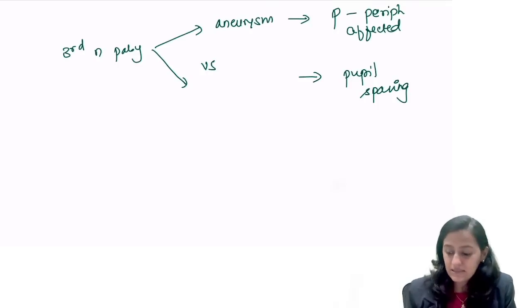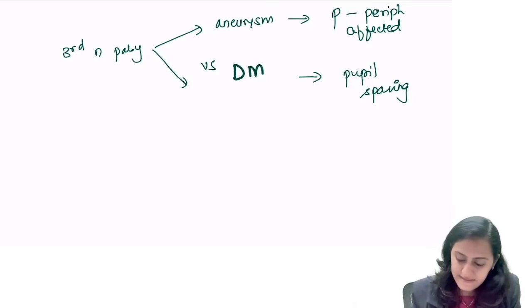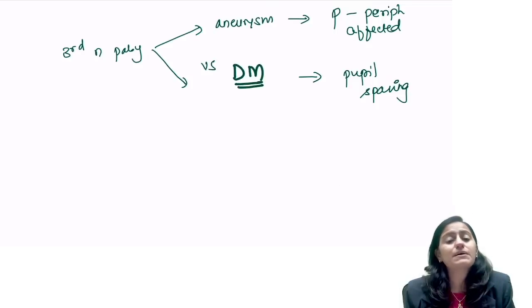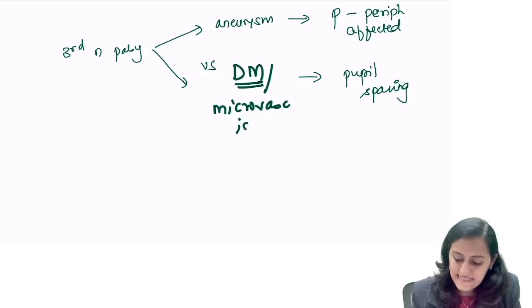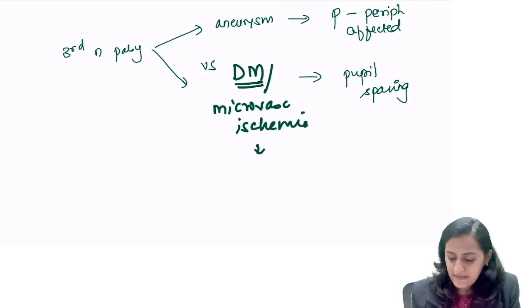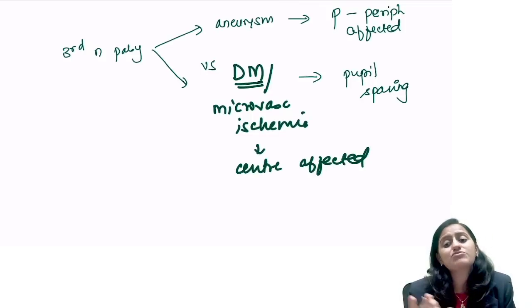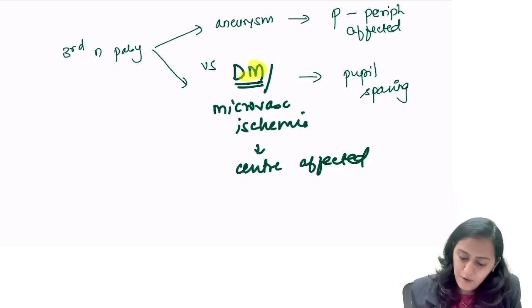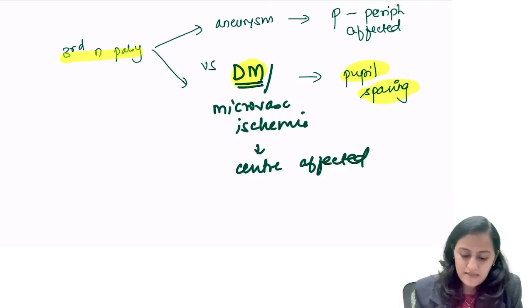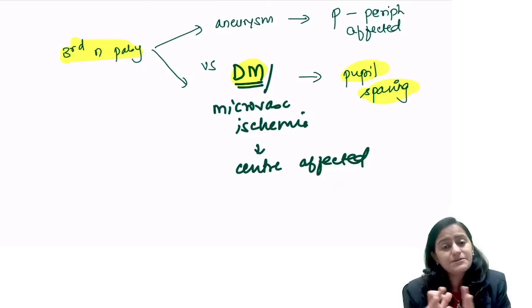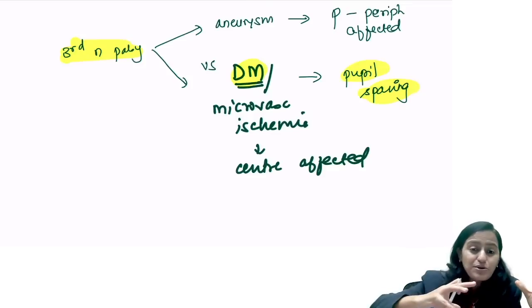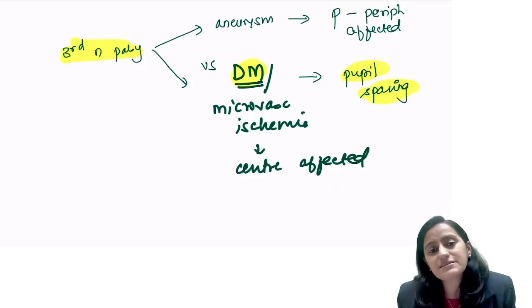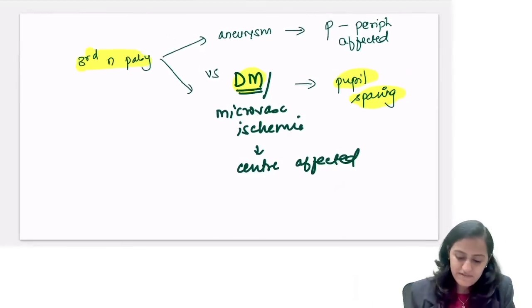Pupil sparing third nerve palsy, very, very important. Remember, it is seen in diabetes mellitus, where microvascular ischemia causes the palsy which affects the central fibers first and not the peripheral fibers. Diabetes mellitus causes pupil sparing third nerve palsy because it affects the center and not the periphery. The pupil fibers are present peripherally. So if there is an aneurysm coming from outside, it compresses the pupillary fibers and causes pupillary manifestation.